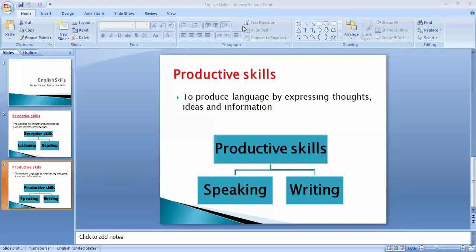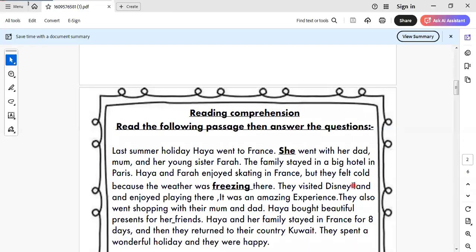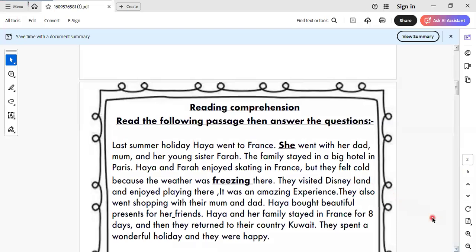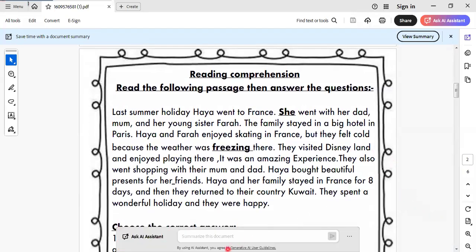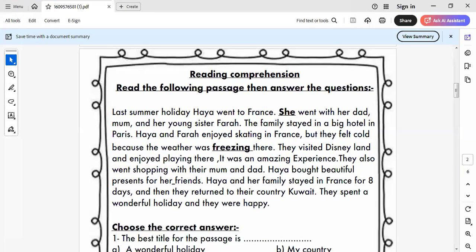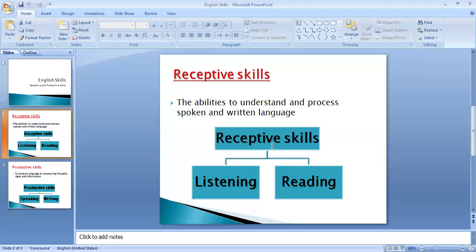Today, we have a comprehension text. Let's read it. So here we depend on what? We depend on receptive, which is reading. Reading here is receptive, because now I read the story and then you write.